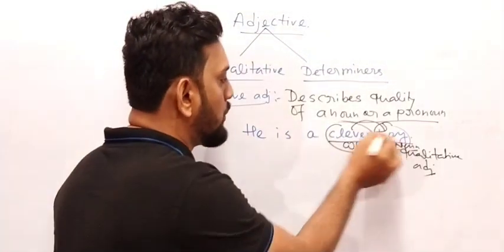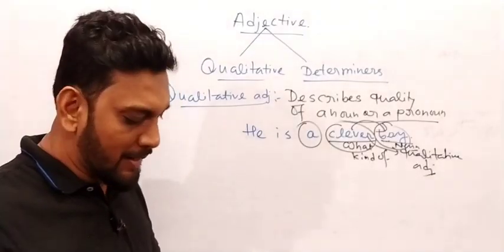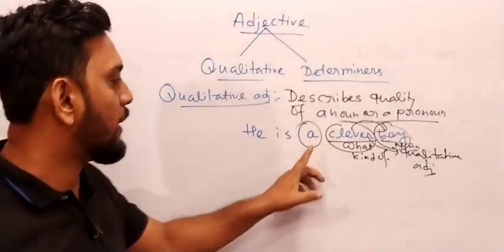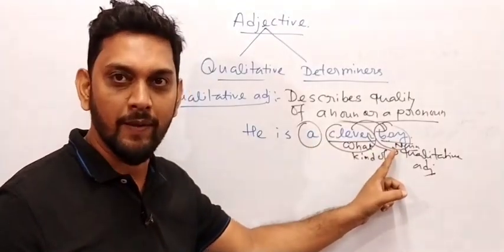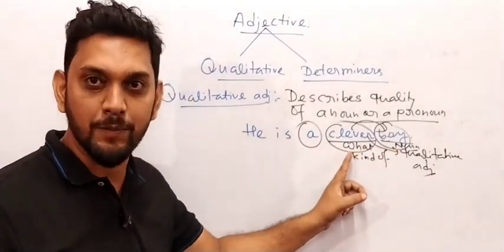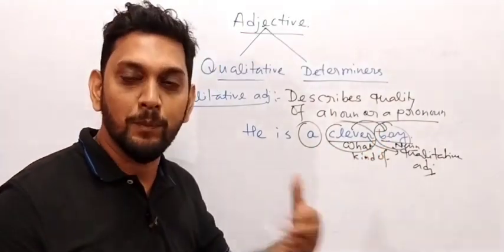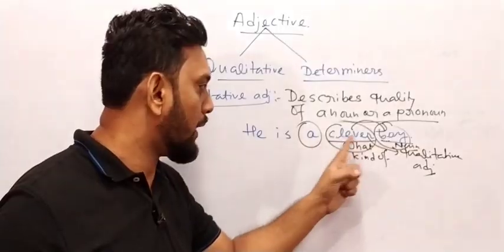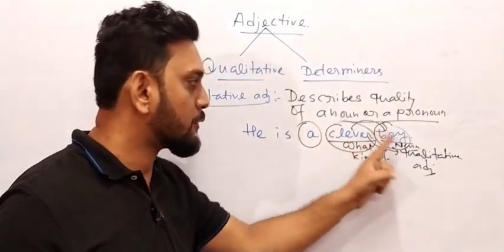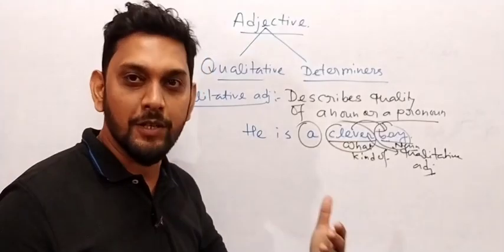And why do we use "a" over here? Because of this noun. You might ask me the question, sir, why have you written "a" over here? I have written "a" because of this noun boy, not because of the adjective. Got my point? He is a clever boy. So how many boys are there? Only one boy. So I have written "a". He is a boy, a clever boy. So "a" comes for this noun. Got my point? So clever will be the adjective of this sentence.